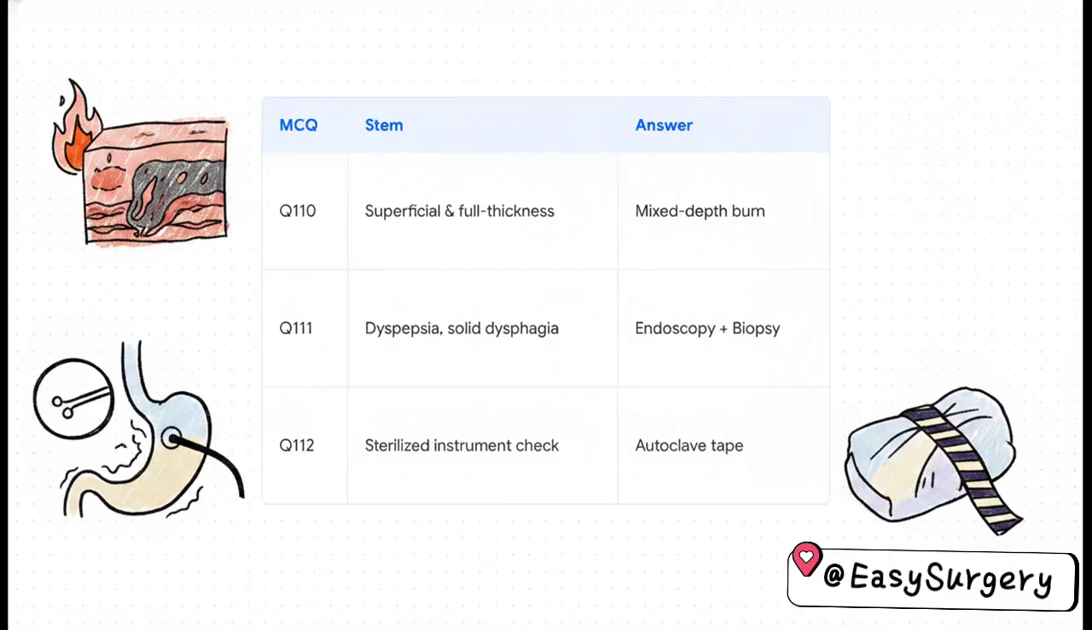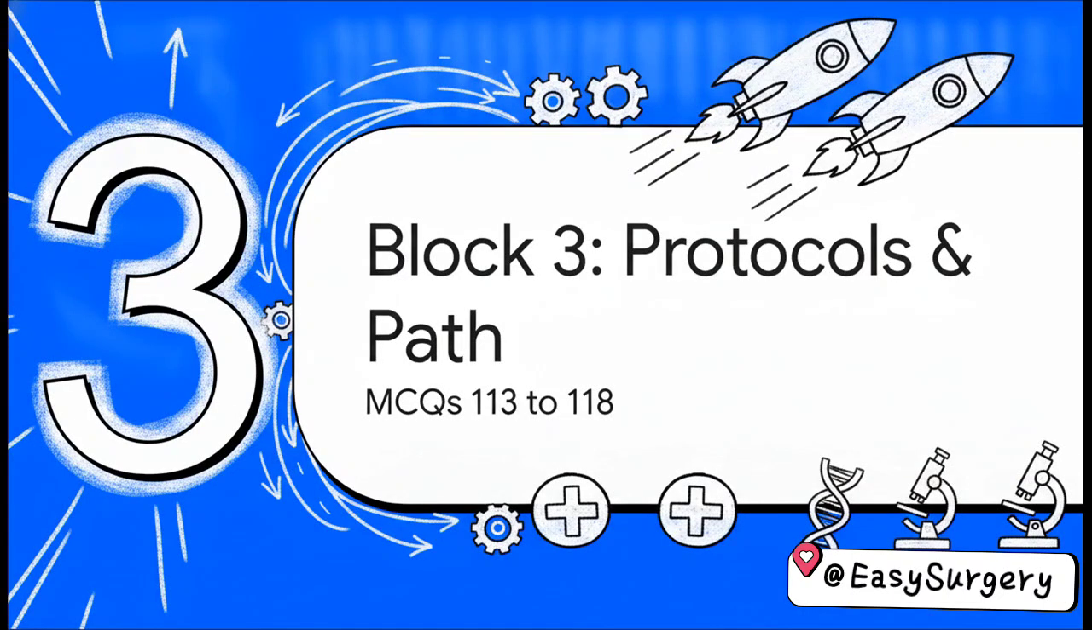Finally, Q112 shifts us over to hospital protocols. How do you confirm an instrument has actually been processed for sterilization? Autoclave tape. It physically changes color to confirm exposure to the process. And that brings us right to the halfway mark. You are doing great. Let's propel ourselves right into Block 3, Protocols and Pathology, which covers MCQs 113 through 118.